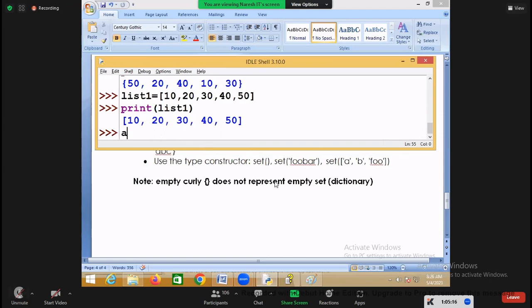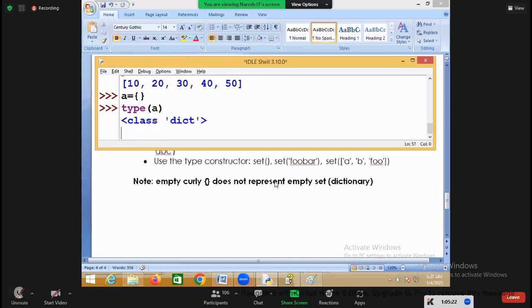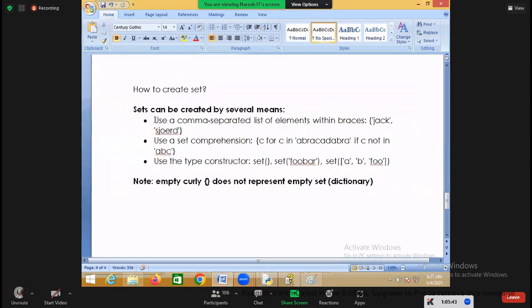Suppose I'm writing A equal to curly braces. So this empty curly brace is a set or dictionary? Dictionary. So it means you cannot create an empty set by using curly braces. But you can create an empty set by using what? The set function, right?